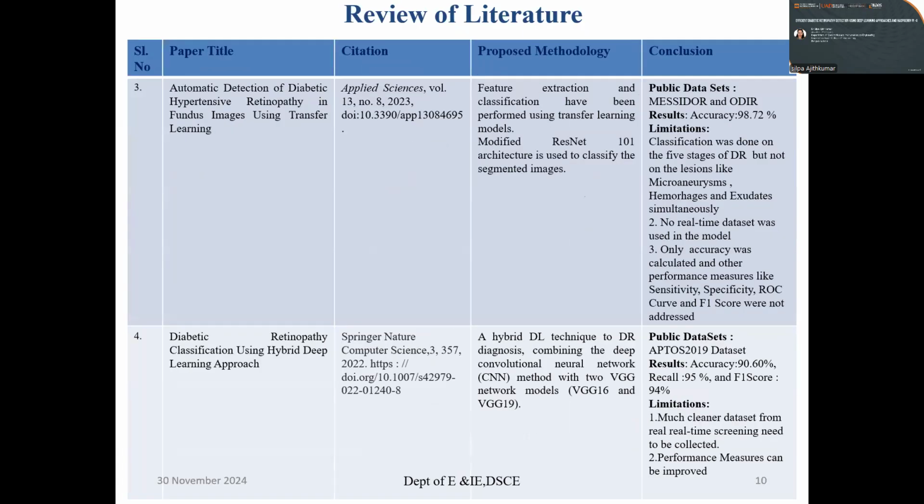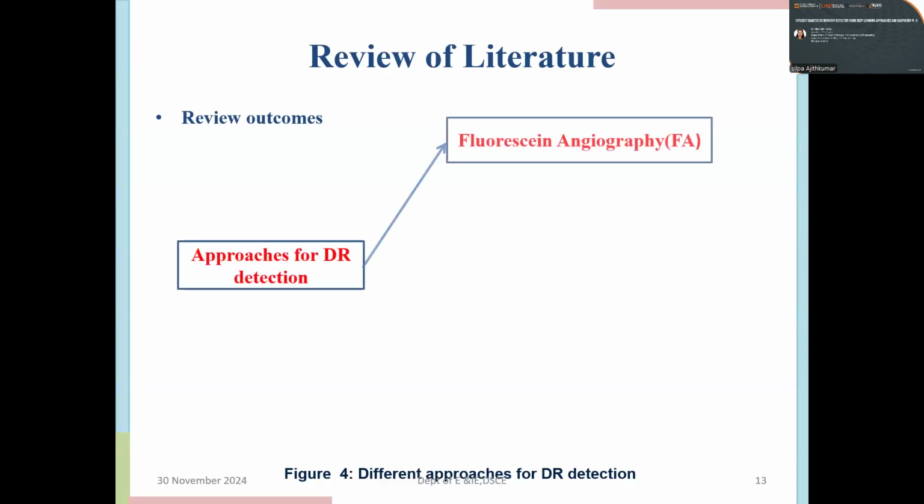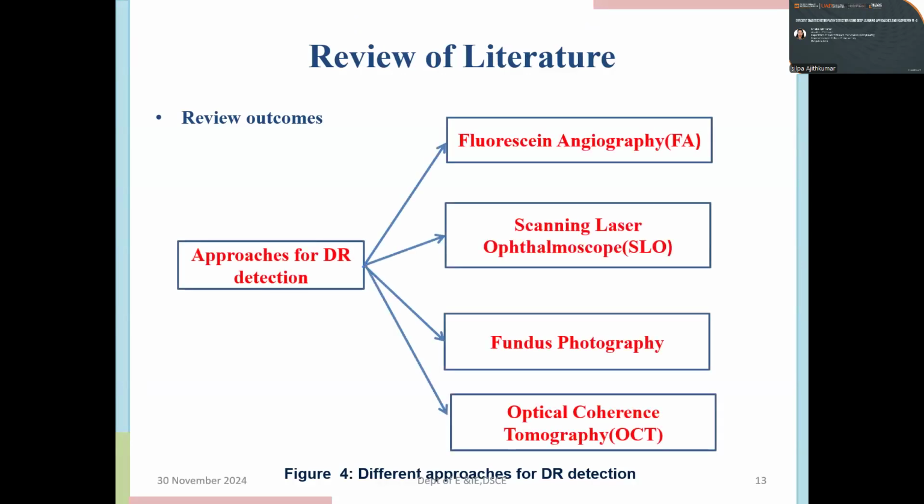Again, you have data based upon a public data set. So here also you have done a 5-stage classification, but again, a real data set was not being considered. So considering all these reviews of literature, the review outcomes are as such.